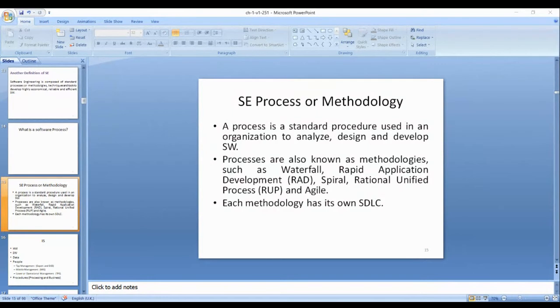Analysis is a comparison of the current or existing system with the new or proposed system to identify or explore detailed requirements.